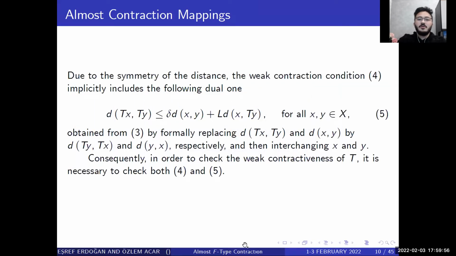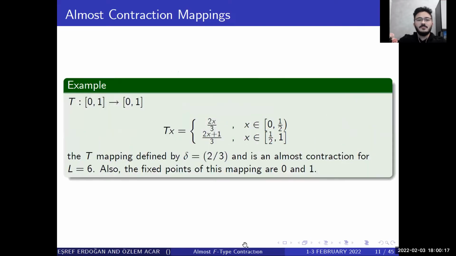Due to the symmetry of the distance, the weak contraction condition (4) implies the following dual condition (5). Consequently, in order to check the weak contractivity of T, it is necessary to check conditions 4 and 5. Example: T defined by delta is an almost contraction for L. Also, the fixed points of this mapping are 0 and 1.